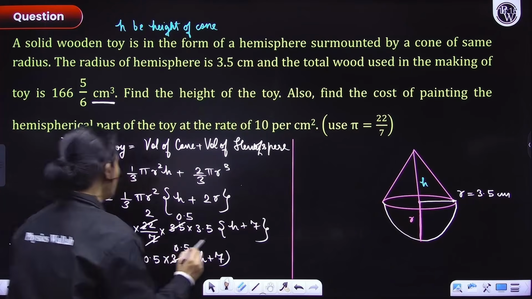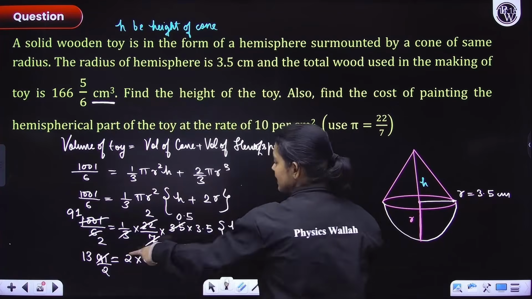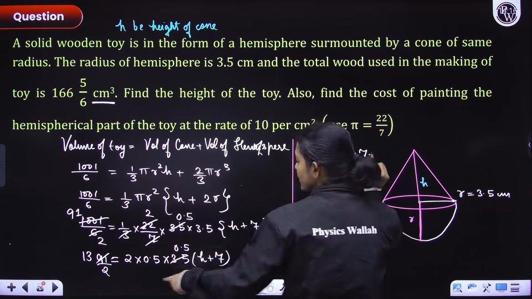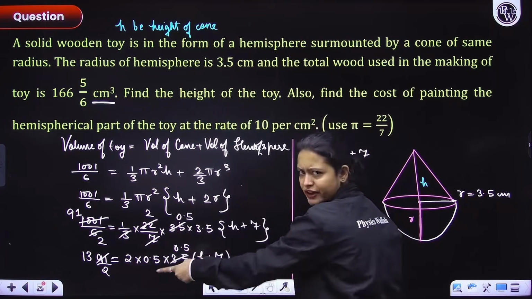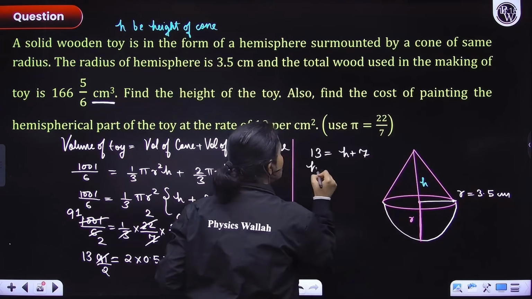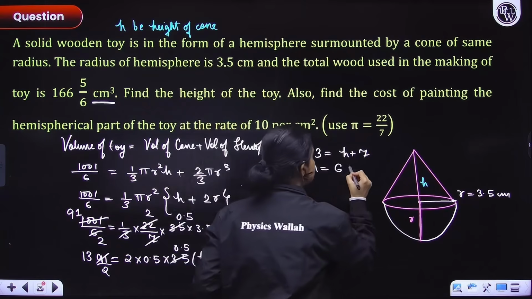Right, everyone? So now you can evaluate this, and you will see that you will come across this: 13 is equals to h plus 7. Why? Because this 2 goes on the other side. 0.5 into 2 is 1. So this only remains. That's it. So from here, h comes out to be what? It comes out to be 6. So h is 6 centimeters.